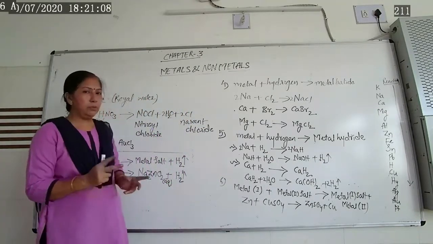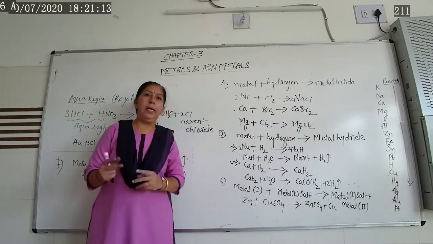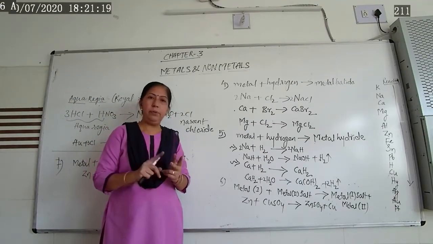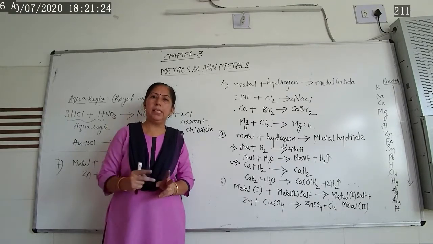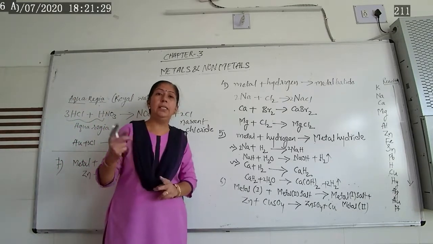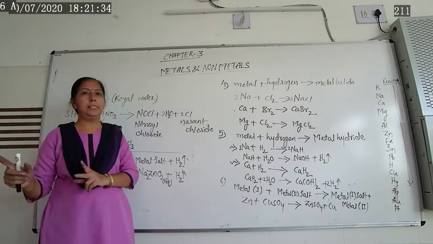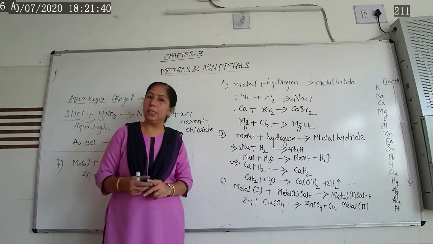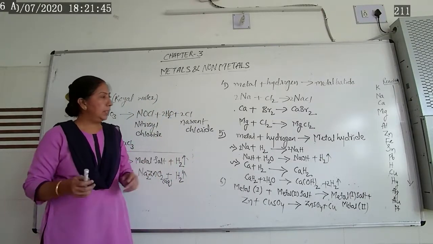The third chemical property we have discussed is that metal reacts with acid and gives you metal salt and hydrogen gas, with sulfuric as well as hydrochloric acid. Only two metals, magnesium and manganese, react with nitric acid and form metal salt and hydrogen gas. Why? Nitric acid is a strong oxidizing agent. It oxidizes the hydrogen gas and converts it into a water molecule. That is the reason all the metals do not react with nitric acid.